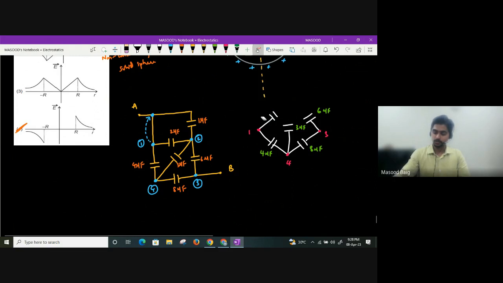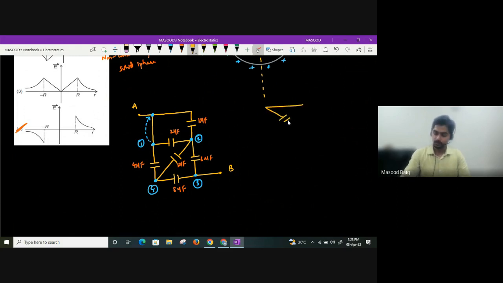So I'm not taking this. I'll remove this part. So what we can take, if I redraw this, you will get 2 microfarad something in this manner, and you will get 1 microfarad something in this manner. So they both are forming. You have 4 microfarad over here, and you have 3 microfarad over here. You have 8 microfarad over here. You have 6 microfarad over here.